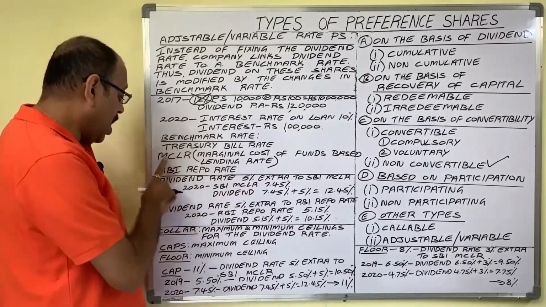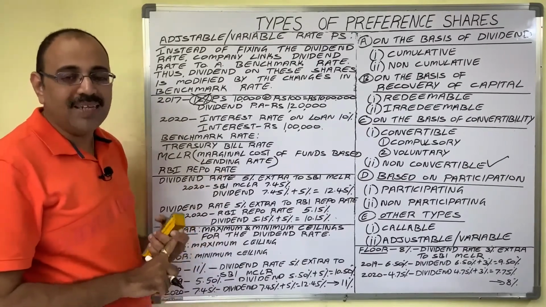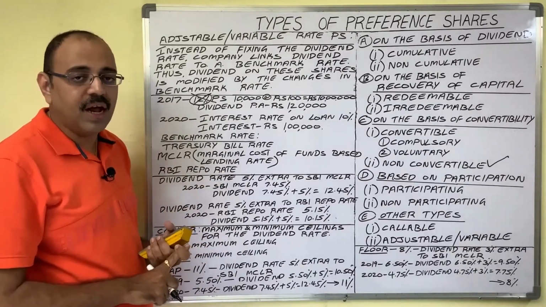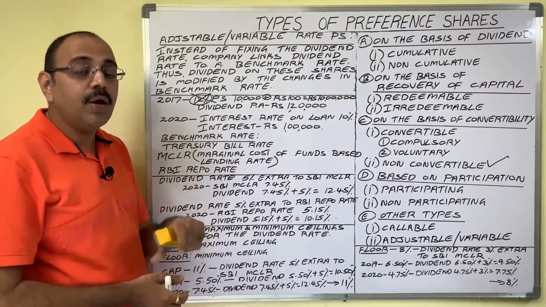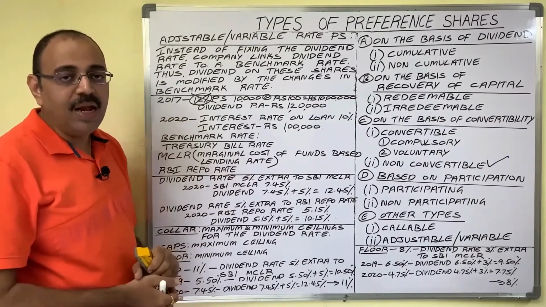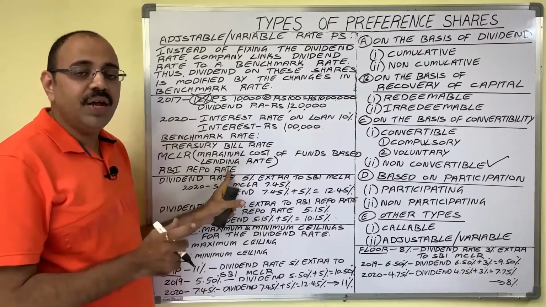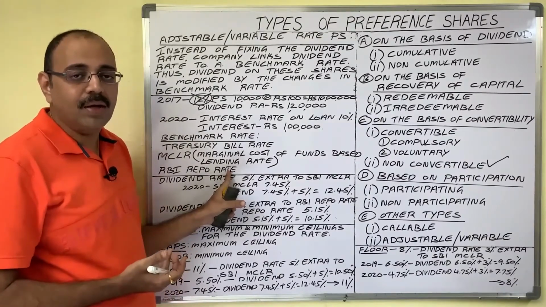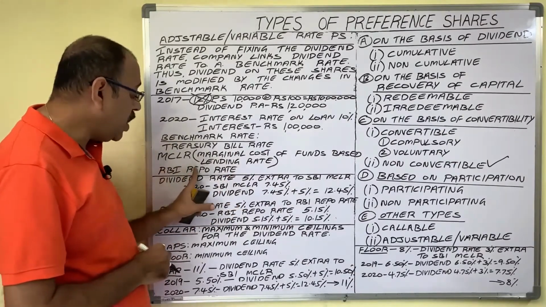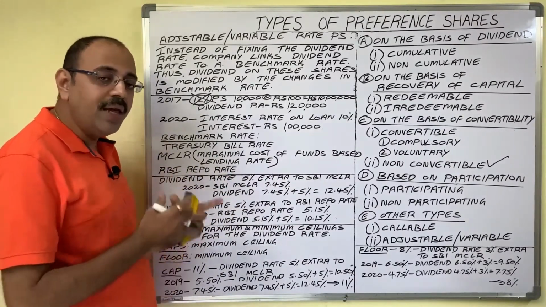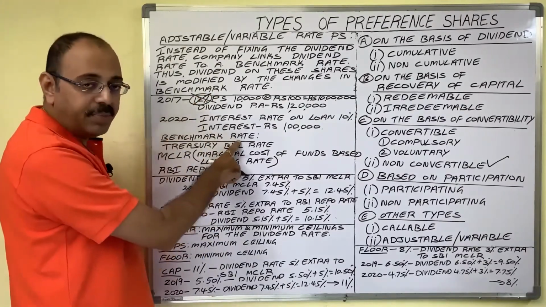Then RBI repo rate means what? If any commercial bank, SBI, Andhra Bank, etc., has a shortage of funds and wants to take a loan from RBI, then RBI charges some interest rate. The interest rate which is charged by the central bank while giving loans to commercial banks is known as RBI repo rate. So any rate the company may consider as benchmark rate.